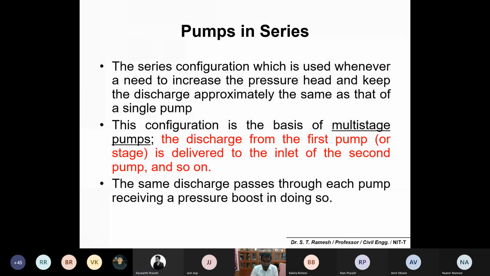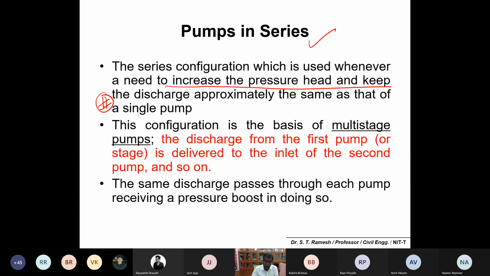And you can also connect pumps in series. In some places there is a need to increase the pressure head and keep the discharge constant. Please note the difference. In the first case I want to pump an excess quantity of water, but here I want to keep the discharge the same and elevate the water to a higher level, to increase the pressure head. You can call it multi-stage pumps, or simply pumps in series.